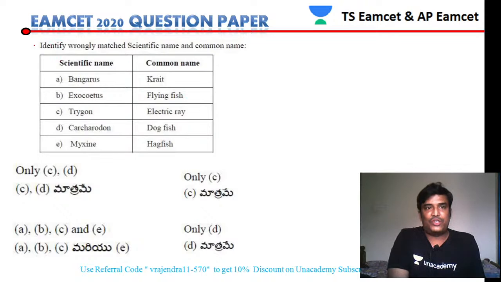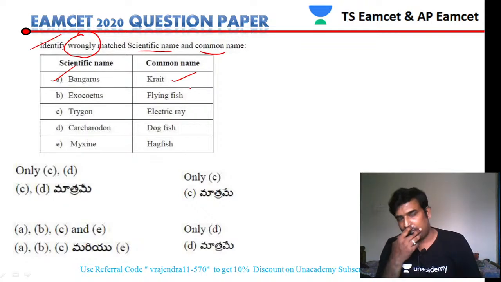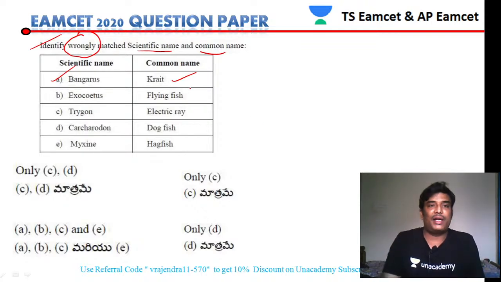So let us see the next question. In the next question you have to find the wrongly matched scientific name and common name. Scientific name Bungarus, and common name is kite. So Bungarus is called a kite. That is a snake. This common name is called a kite. That is the right statement.